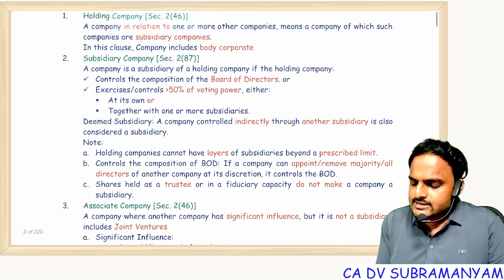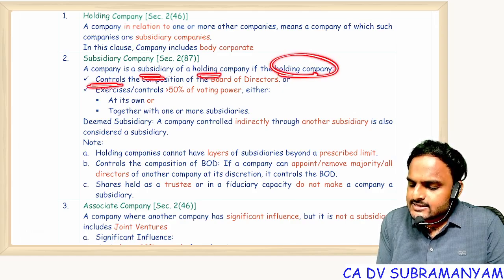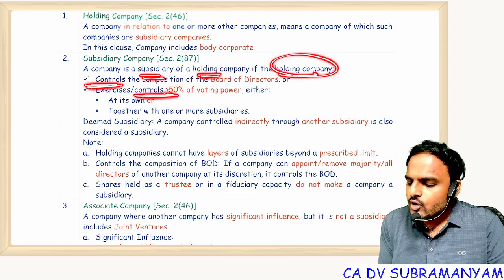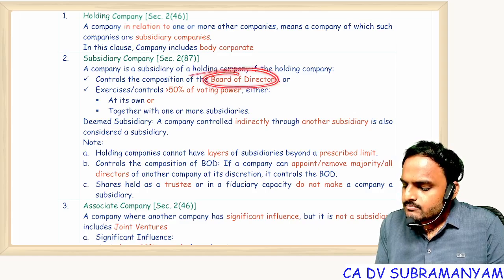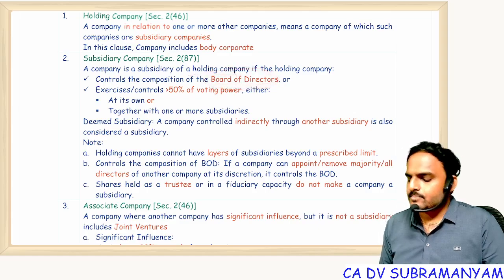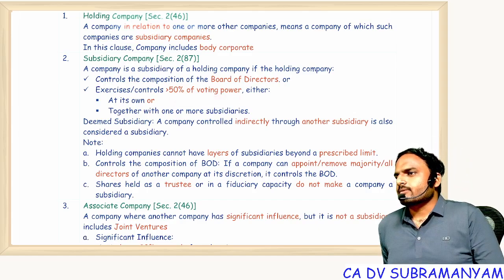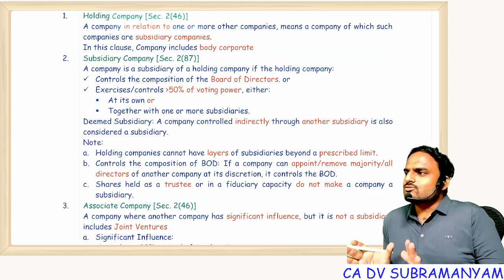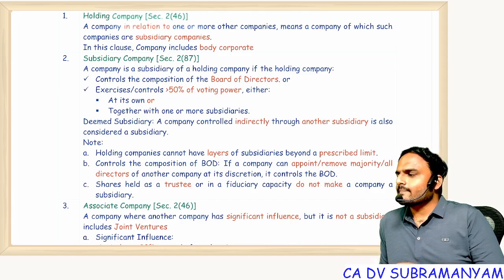Subsidiary company. A company is a subsidiary of a holding company if the holding company exercises control in either of the following two ways. One is over the board of directors. The other is over voting power. Here you can take a family as an example. In a family, tell me, from the society's point of view, who is controlling the family? Father.